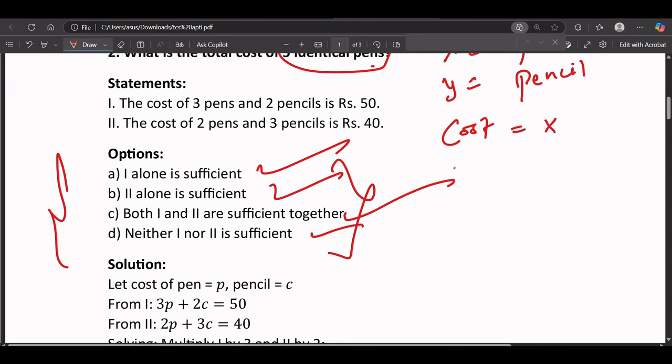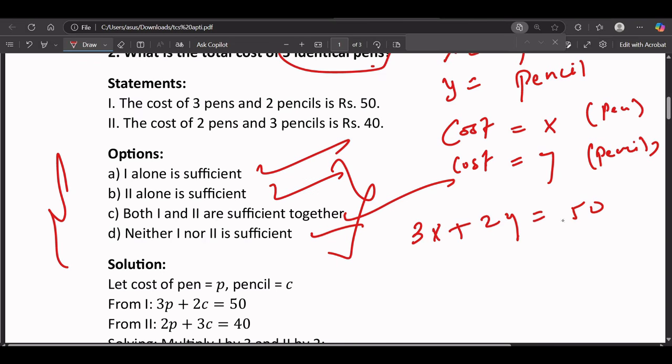And the pencil cost as y. So x is pen and y is pencil. Now, the first equation is saying 3 pens and 2 pencils cost 50, so we will say 3x plus 2y equals 50. The second statement is saying the cost of 2 pens and 3 pencils, that means 2x plus 3y equals 40.